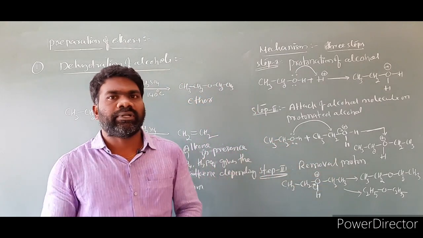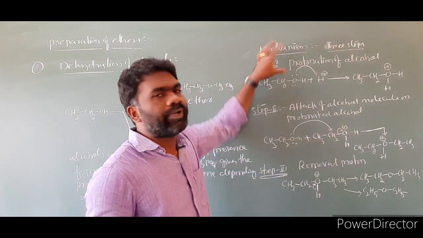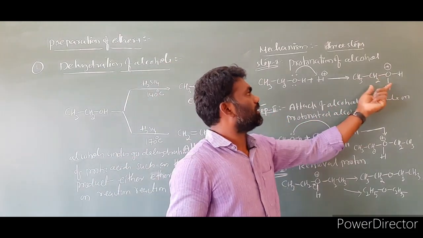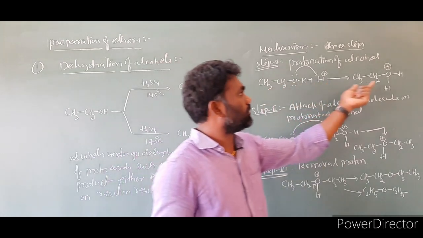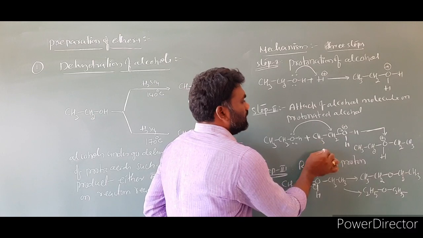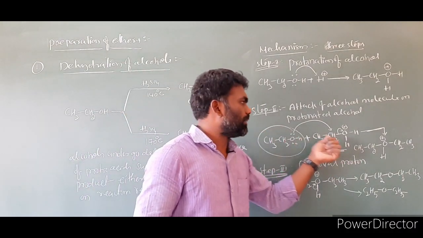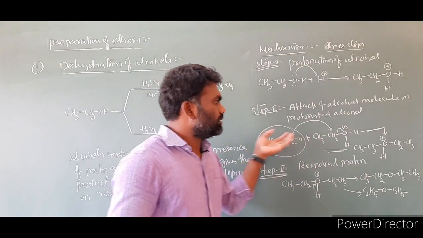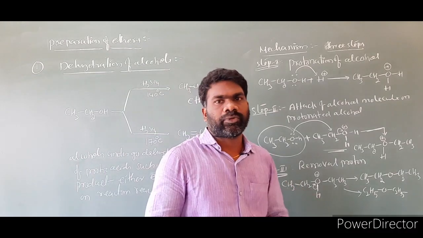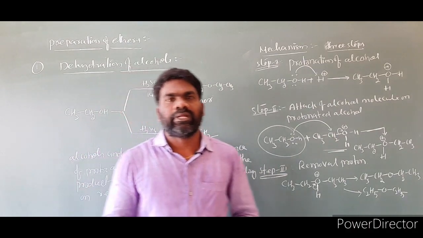So the mechanism of dehydration of alcohols involves three steps. Step 1 is protonation of alcohol. Step 2 is attack of an alcohol molecule. First we have to take the protonation of alcohol. Then that product is attacked by one more alcohol molecule. Another alcohol molecule attacks the protonated alcohol molecule. Then this is the product we got. We have to remove the proton. Removal of proton will produce ethers. This is the mechanism for dehydration of alcohols.